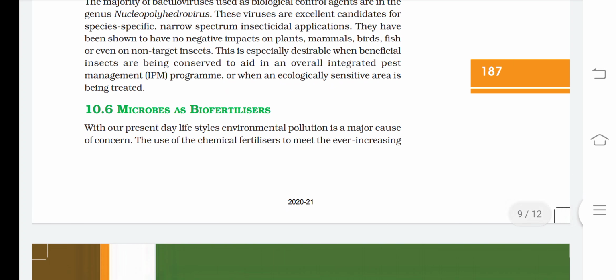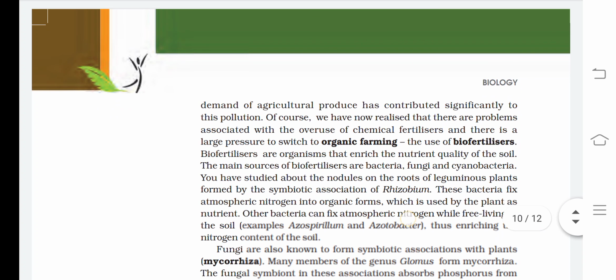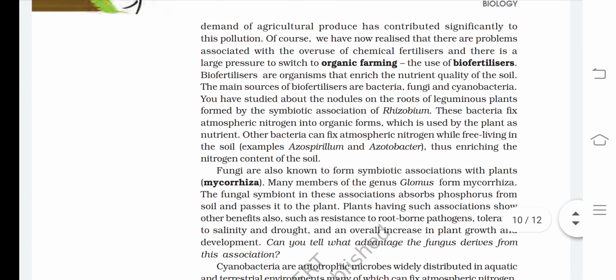Microbes as biofertilizer. With our present day lifestyles, environmental pollution is a major cause of concern. The use of chemical fertilizer to meet the ever increasing demand of agricultural produce has contributed significantly to this pollution. Of course, we have now realized that there are problems associated with the overuse of chemical fertilizers, and there is a large pressure to switch to organic farming.